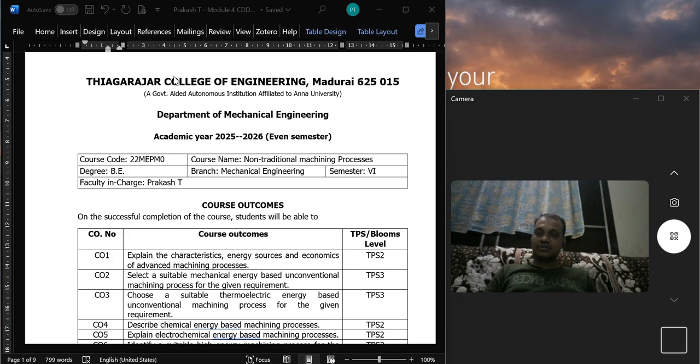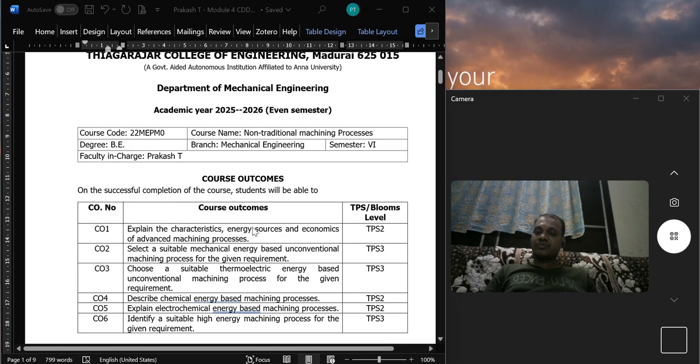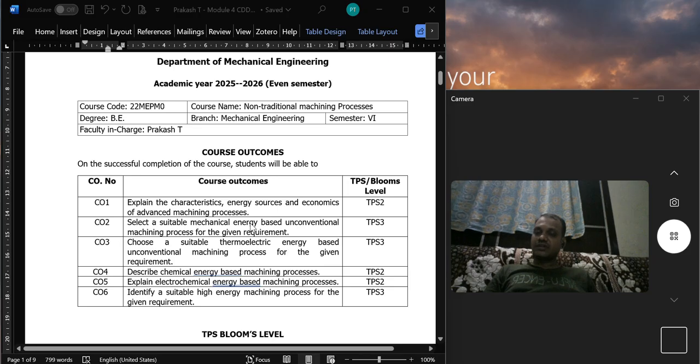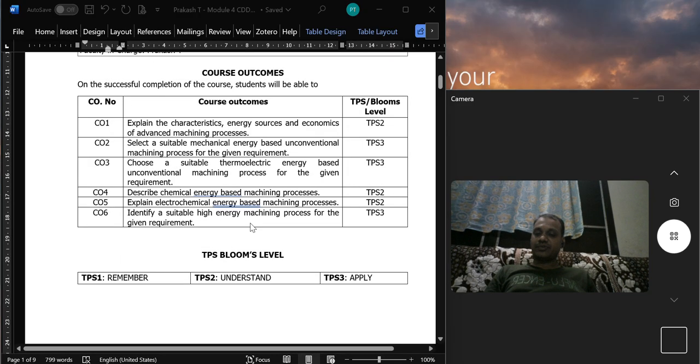The course is non-traditional machining process, course code 22MEPM0. The target audience is BE Mechanical Engineering sixth semester students. This course has six course outcomes. On successful completion, students will be able to explain the characteristics of, and select suitable, mechanical process, thermoelectric process, chemical, electrochemical, as well as high energy machining process. For this assignment, I consider CO5. The Bloom's level TPS stands for Tyagaraja Proficiency Scale. In our institution, we follow this scale.